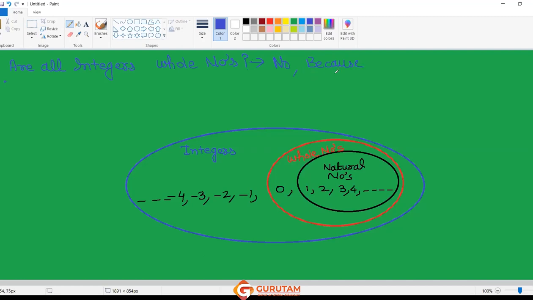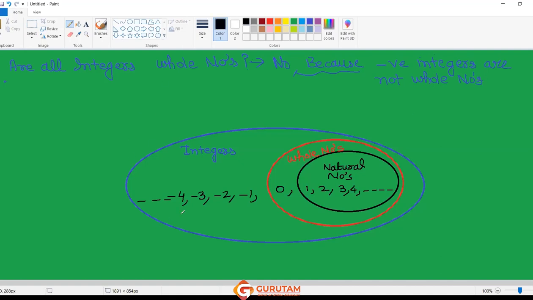Which integers are these: -1, -2? Yes, because negative integers are not whole numbers. That's right.